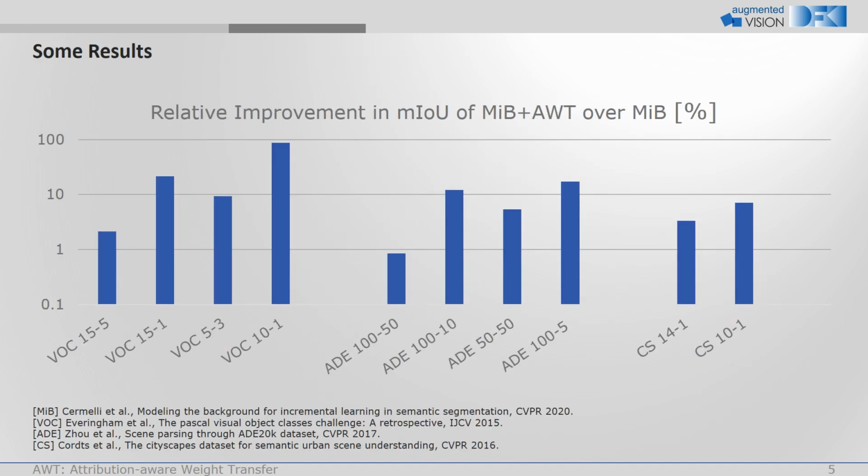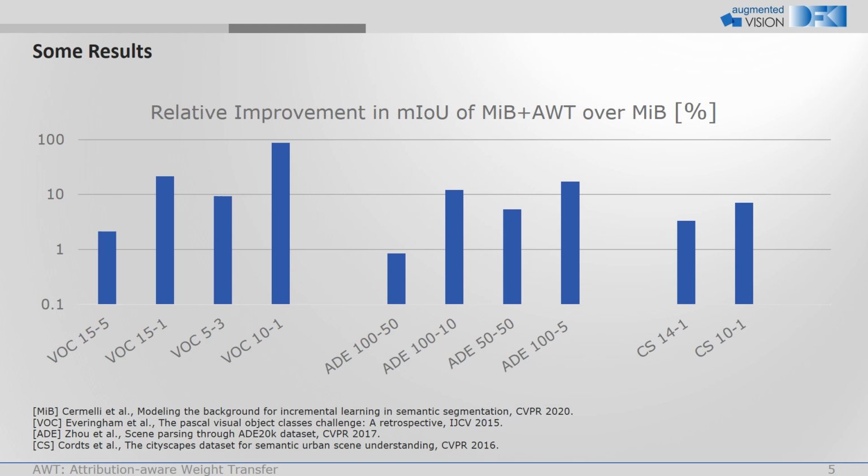Let's have a look at some of our results. In this diagram, we show the relative improvement of our AWT over a baseline approach, MIB. In total, 10 different experiments and 3 distinct datasets are shown. In all of these, our proposed initialization improves the results after incremental training. In many cases, the relative improvement is around 10%, and in one case, the mean mIoU is almost doubled. Please note the logarithmic scale.